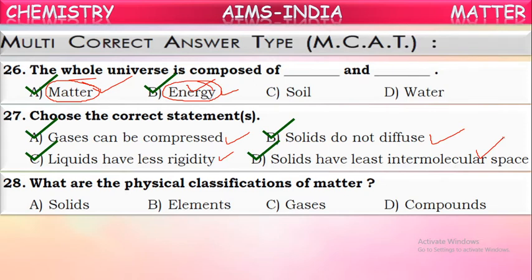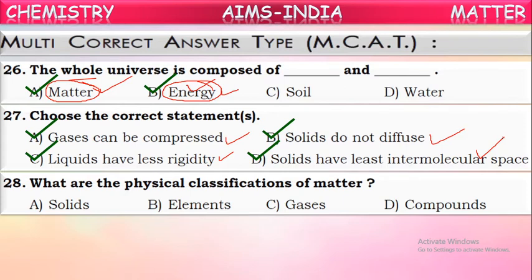Based upon the physical properties, matter is classified into five types we have seen already: solids, liquids, gases, plasma, and Bose-Einstein condensate. And matter is also classified based upon chemical composition, into elements and compounds.